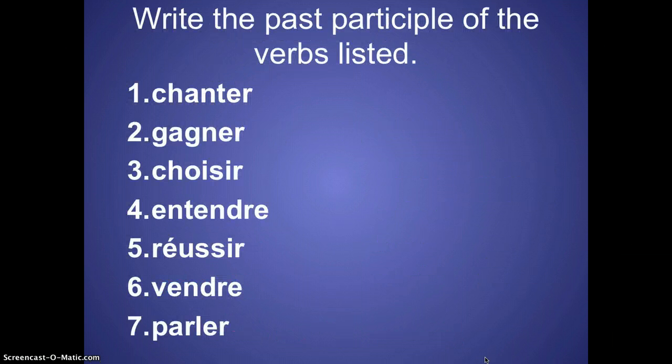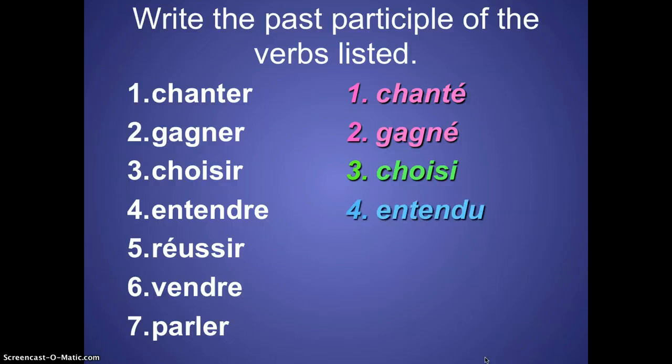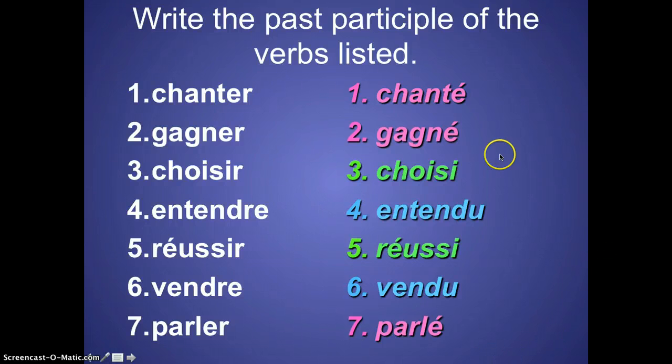Alright, so first thing I want you to do, pause the video and then write the past participle of each verb listed. Ready, go. No avoir, just the past participle. Don't cheat. Pause the video. Try it. Are you cheating? Alright, here we go. Here are the answers. Chanté, gagné, choisi, entendu, réussi, vendu, parlé. So you might have picked up in the ER verbs, they don't sound any different than the infinitive, but they're spelled differently. And then obviously the IR verbs and the RE verbs sound different.